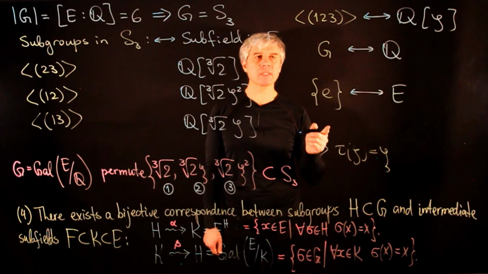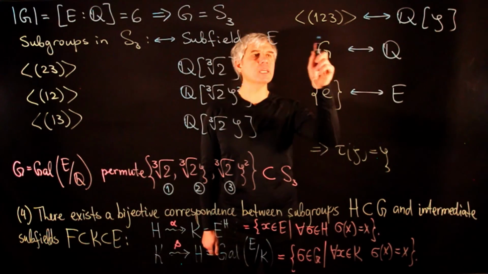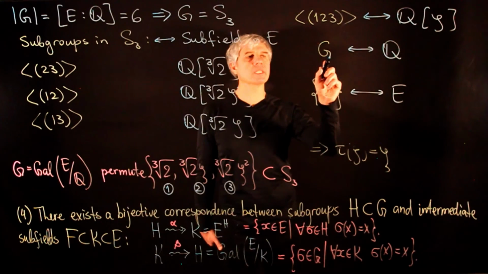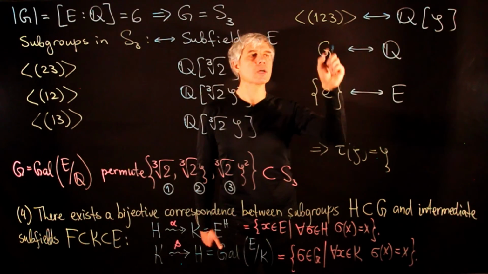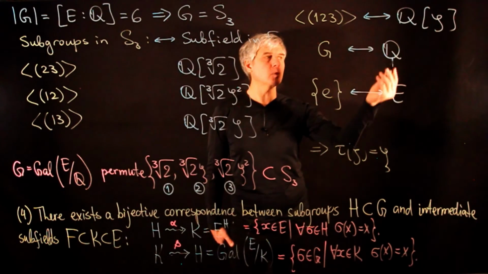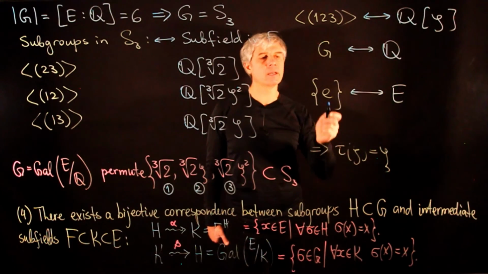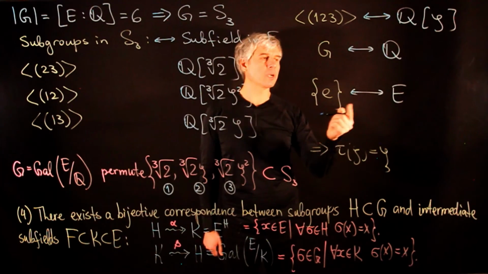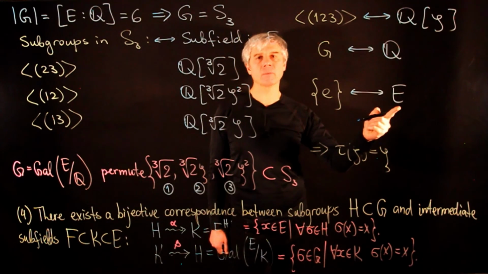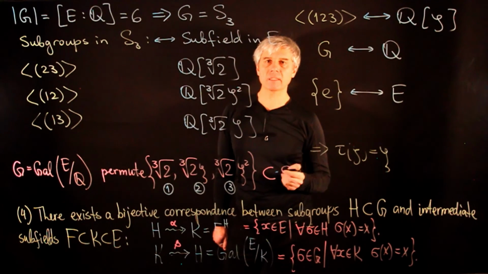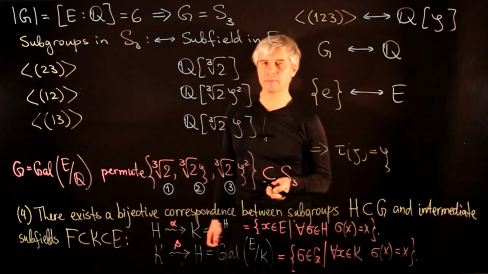What we see in this correspondence is that the bigger subgroups correspond to the smaller subfields. So for example, if we take the Galois group itself, then it corresponds to the smallest subfield, which is the field F. And if we take the smallest subgroup, which is the identity subgroup, then it corresponds to the largest field. Let us state this observation as a formal result.